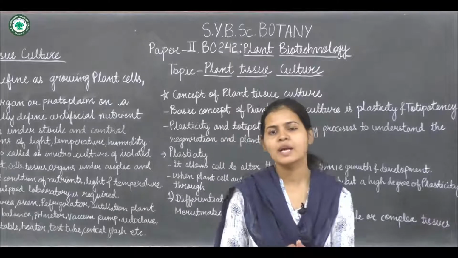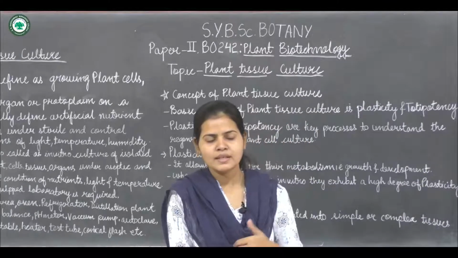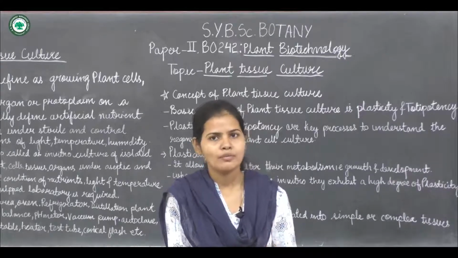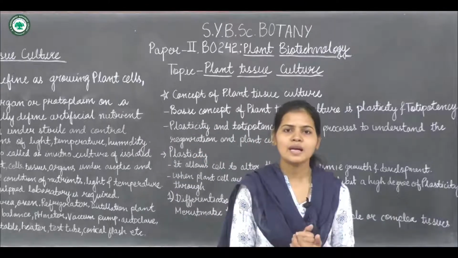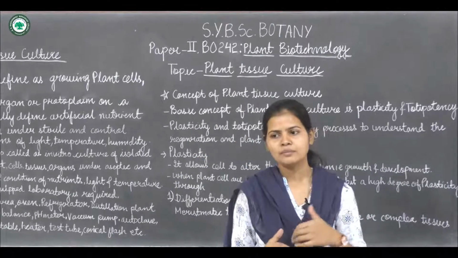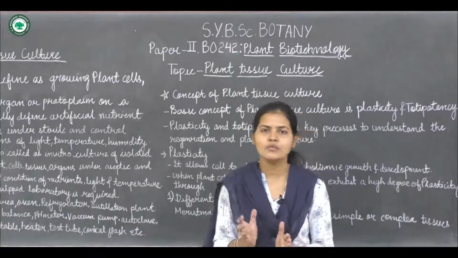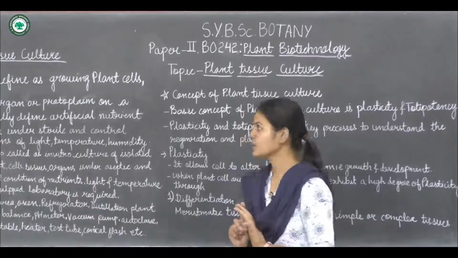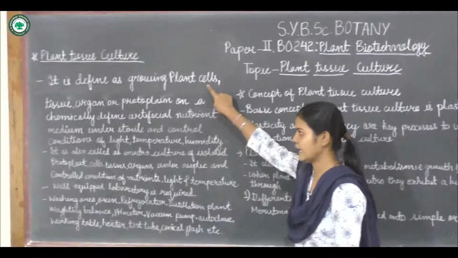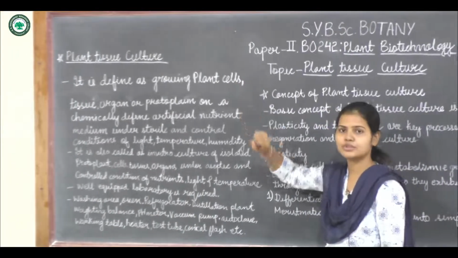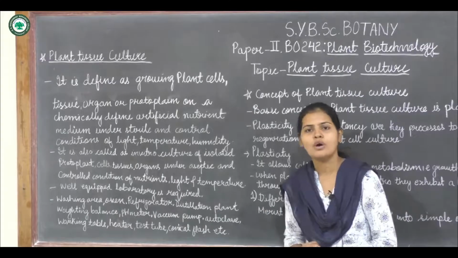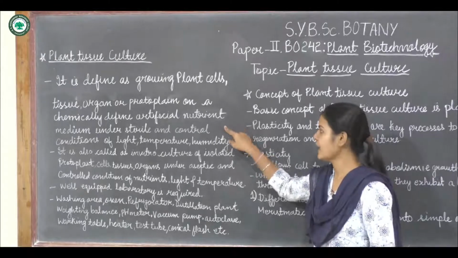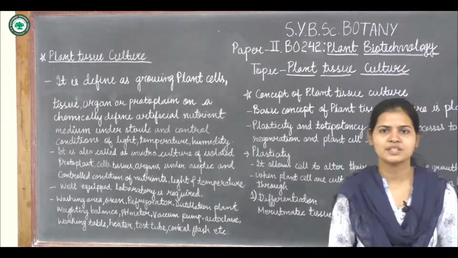Plant tissue culture is a technique in which a plant is regenerated from certain cells, tissues or any part of a plant. In this, artificial conditions are maintained, and by this we can grow a complete plant from a small cell or group of tissues or organ or any other part. So plant tissue culture can be defined as growing a plant cell, tissue, organ, protoplasm on a chemically defined artificial nutrient medium under sterile and controlled condition of light, temperature and humidity.